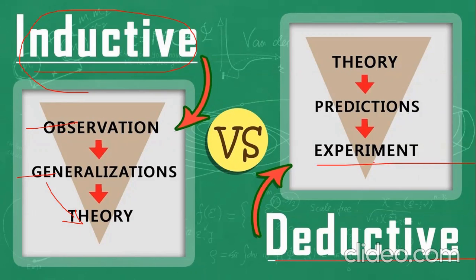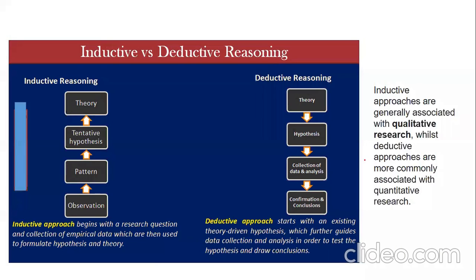Now, again, if there is still confusion for you all, let's understand very well. We can see inductive reasoning and deductive reasoning. Inductive reasoning starts with an observation, which is to be done in a particular pattern, with the help of a tentative hypothesis, that is nothing but a statement, and based on that you come up to a generalization. So it starts with something very specific or particular, and you come up with a general thing.